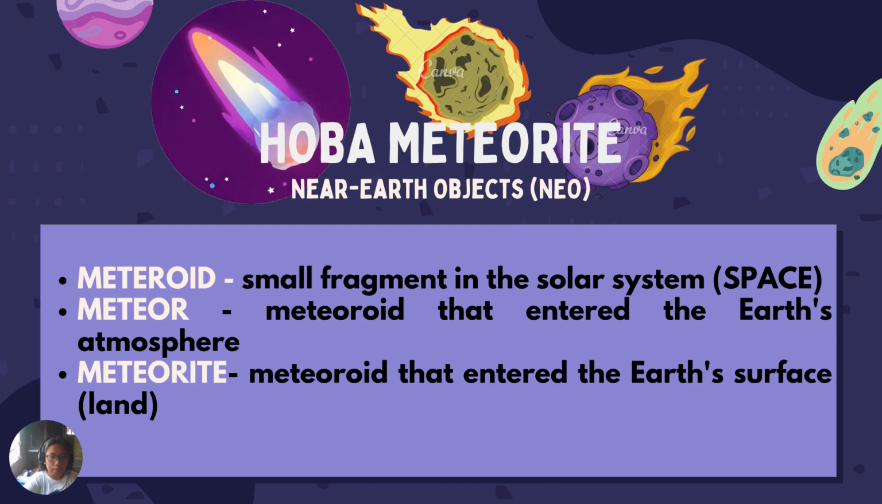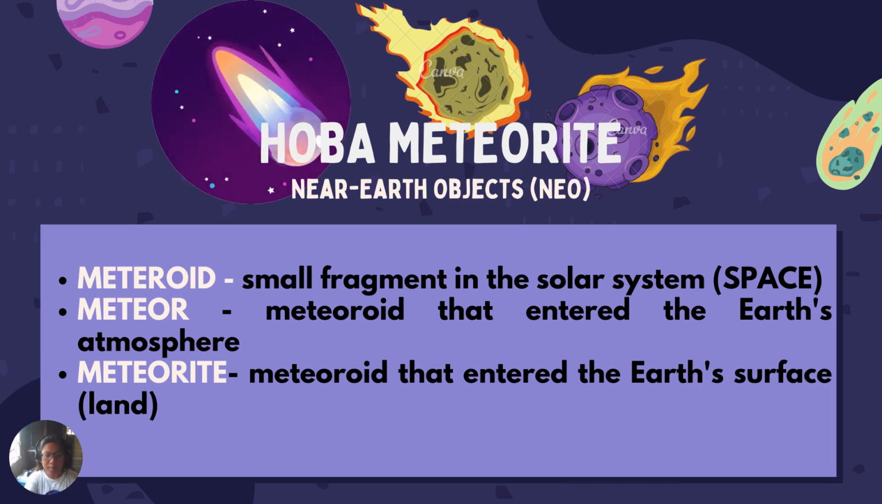So, the Hoba meteorite, another near-Earth object or NEO. A meteoroid is a small fragment in the solar system. So remember that: meteoroid first, followed by the meteor. When that meteoroid enters the Earth's atmosphere, it will become a meteor. And when it lands on the Earth's surface, it will be called a meteorite, right?